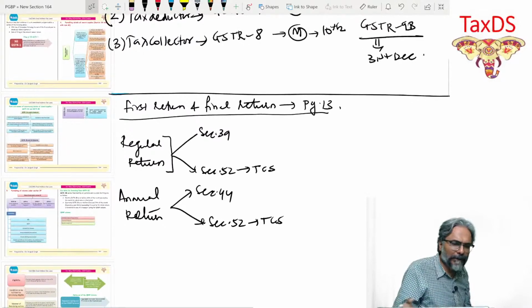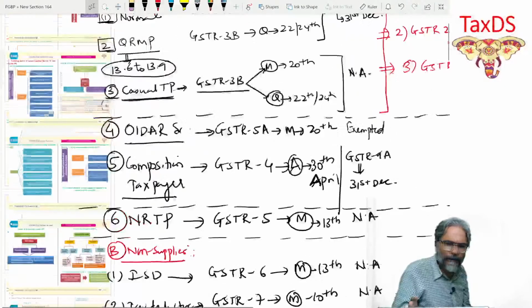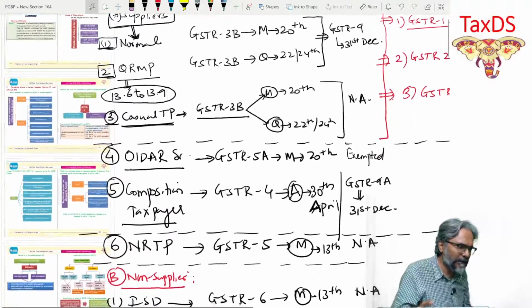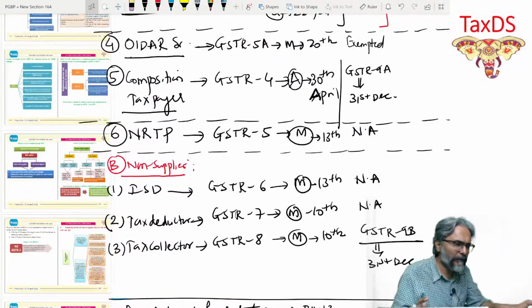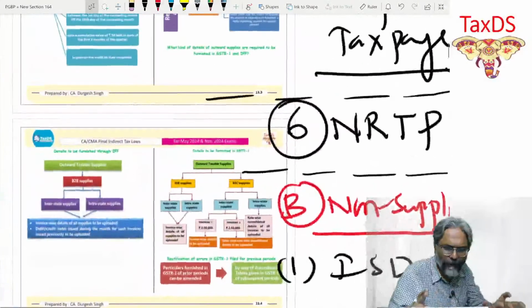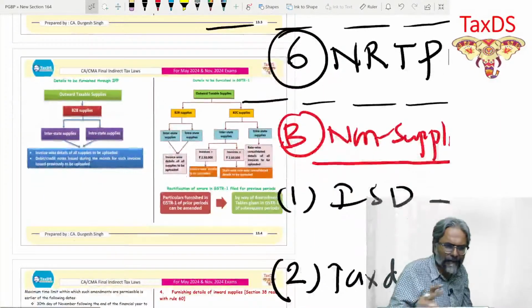Now, with that, students, let's look at this. So, I move first, students, towards this. The first particular category, students, the GSTR 1 and all the stuff. The page number 4, if you all can just take it, students.